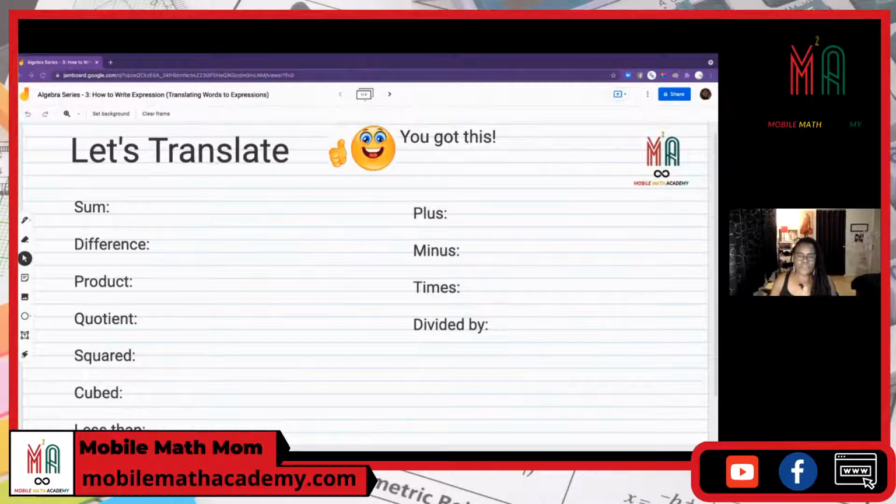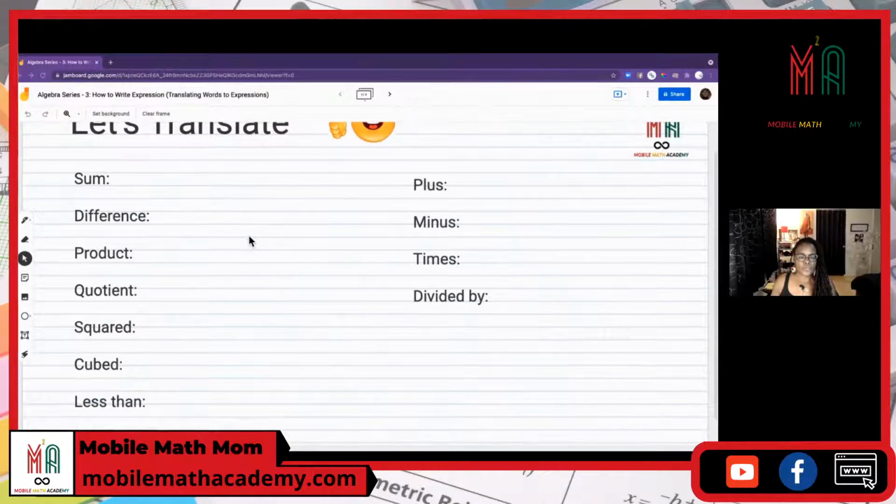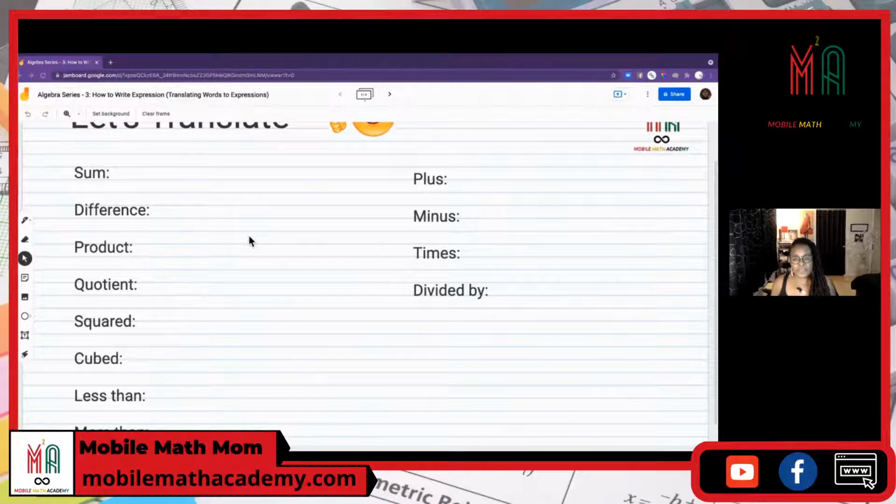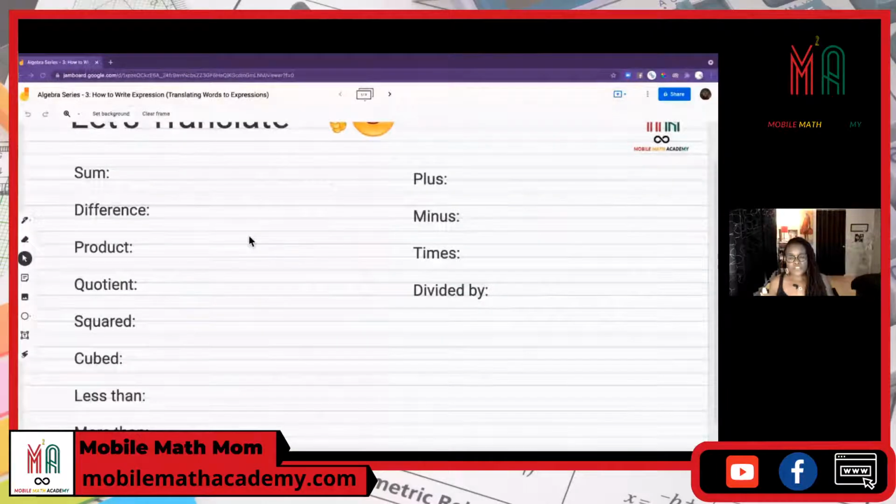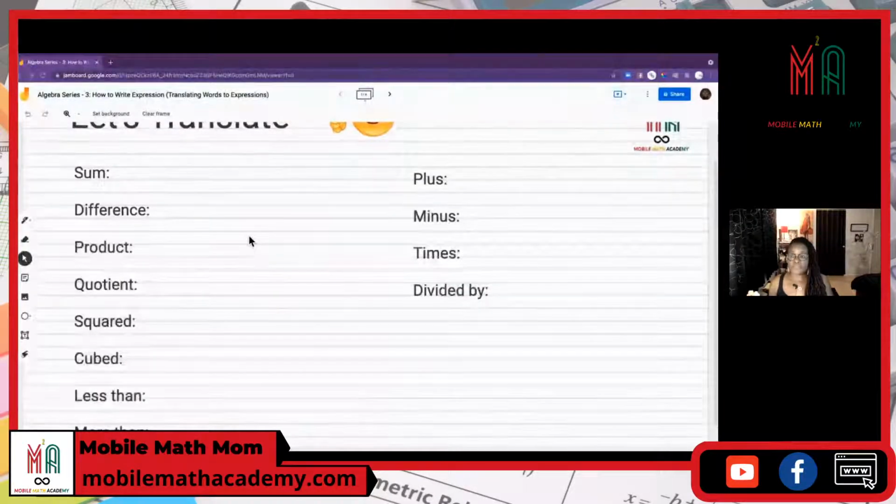All right, so the first thing we're going to do is learn to translate. We're going to look at these words and translate them into mathematical operations. The mathematical operations are addition, subtraction, multiplication, or division. And something else we're going to include is exponents. But exponents is just a glorified form of multiplication. When we have an exponent, that means we're multiplying that number times itself, that number of times.